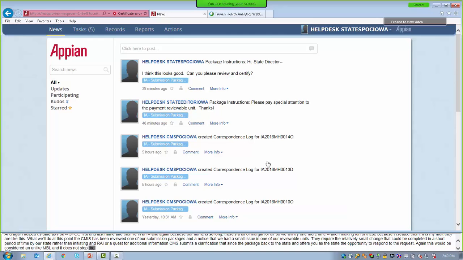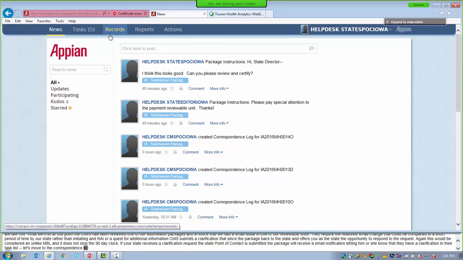If your state receives a clarification request, the state point of contact who submitted the package will receive an email notification letting them know that they have a clarification task in their task list. Let's move to the correspondence log to see what CMS documented for this request. As we discussed previously, the correspondence log is an official record of communication between CMS and the state. This is where CMS will write what their questions are or where there is an issue that needs to be updated.